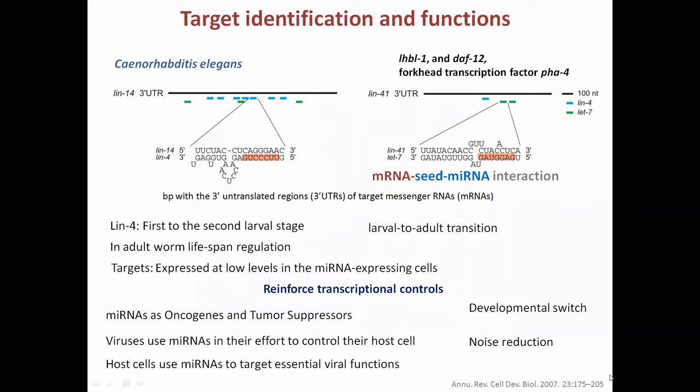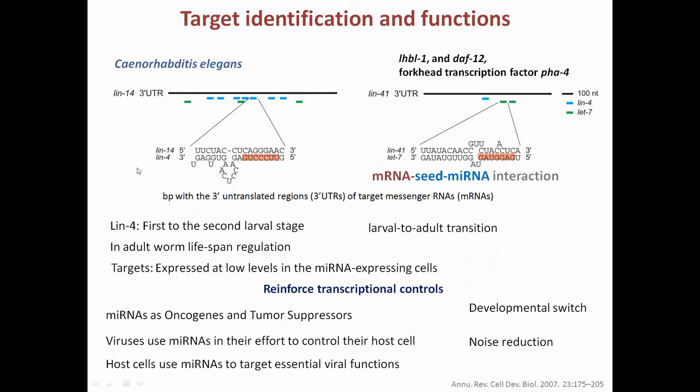So how is there a target identification by the microRNA? This is an example from C. elegans. This is the mRNA lin-14. Here you can see there are seven complementary regions of the seed sequence of the microRNA.